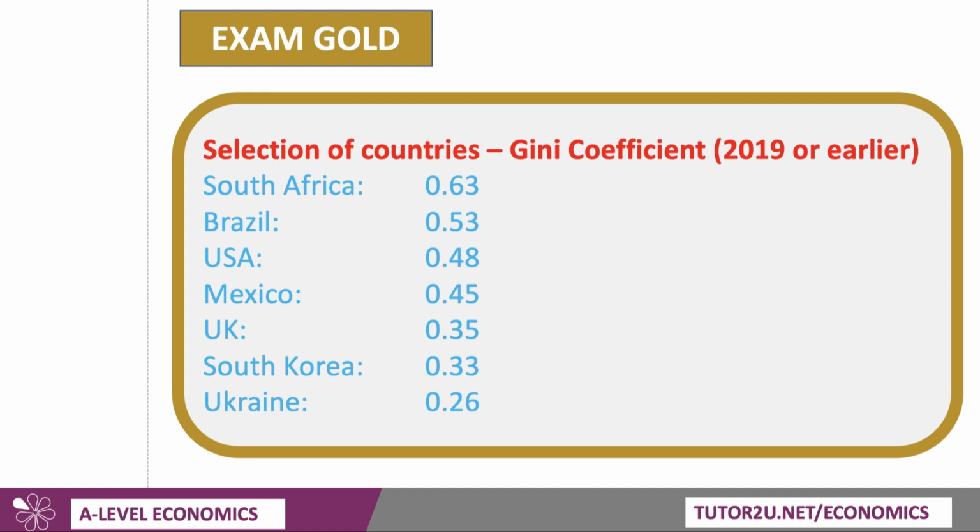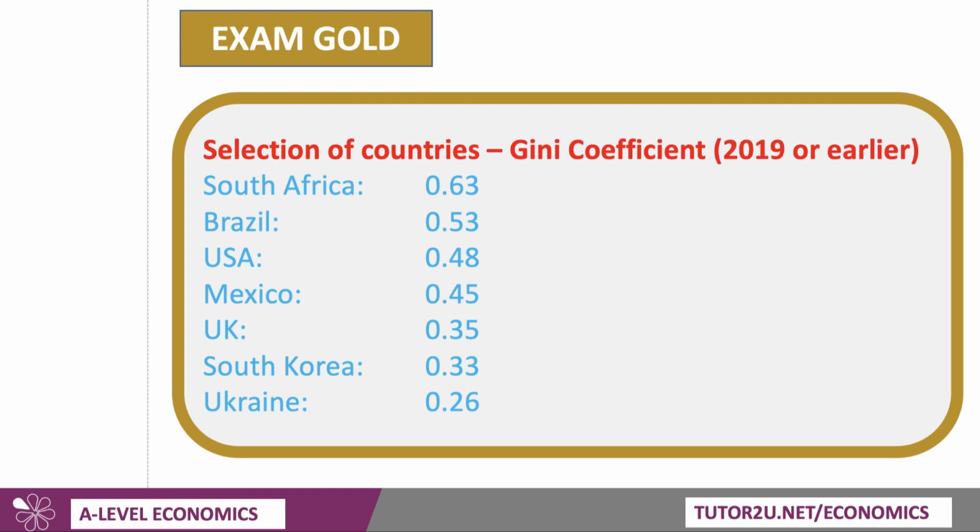Just briefly, for application, these are the latest figures I can find for the Gini coefficient. South Africa has the highest income inequality with a Gini of 0.63. Brazil is also very high, so too the United States and Mexico, 0.45 and 0.48 respectively. As a rule of thumb, a Gini coefficient of more than 0.4 and certainly 0.45 is regarded as a country with a high level of income inequality. The UK comes in at 0.35, and that figure has been relatively stable over the last 5-10 years.